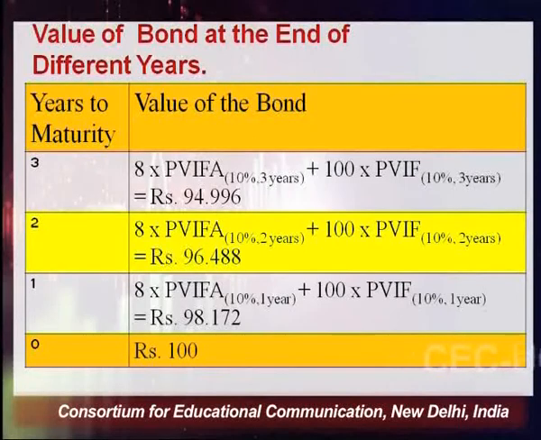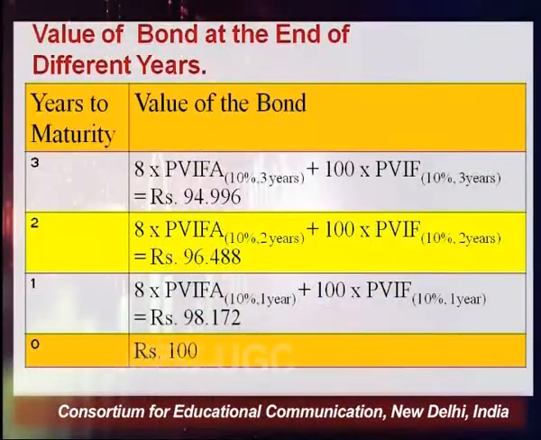But we need to understand what the theorem says. Theorem says as you are getting closer to the maturity period, your discounting value is supposed to decline. Your value is supposed to decline. So we'll be testing whether it is declining or not. Initially, at 0 period it was 100. At the end of 1 year it becomes 98 rupees and 17 paisa. Let's see what happens in the second year. In second year, when we do the calculation, it becomes 96 rupees and 48 paisa, which is lesser than that of first year. So in first year the value was 98 rupees 17 paisa, in second year it becomes 96 rupees and 48 paisa. So while doing the computation, we are getting sure that whatever the statement was given by the theorem, that is holding true.